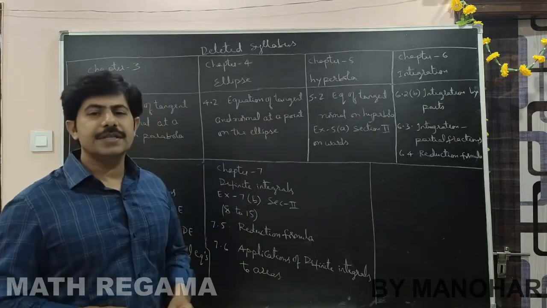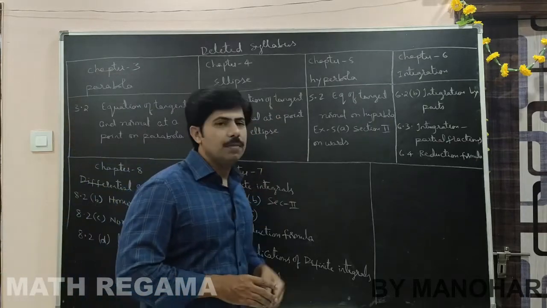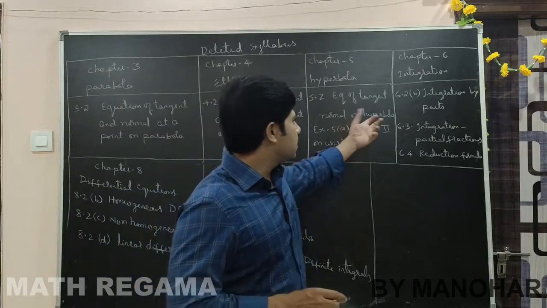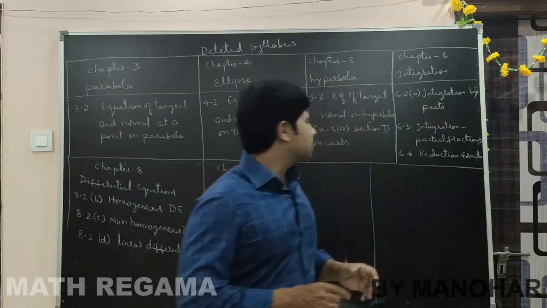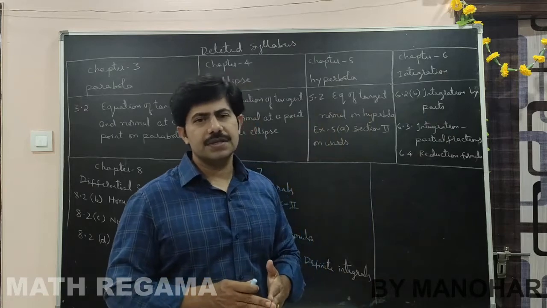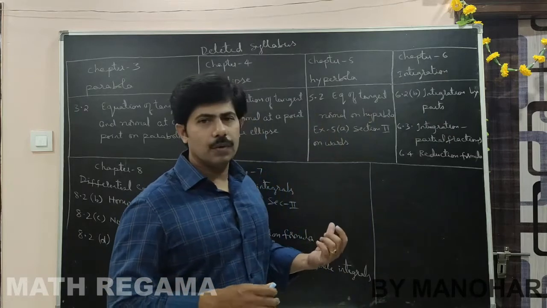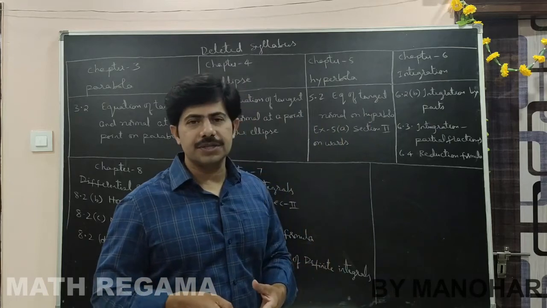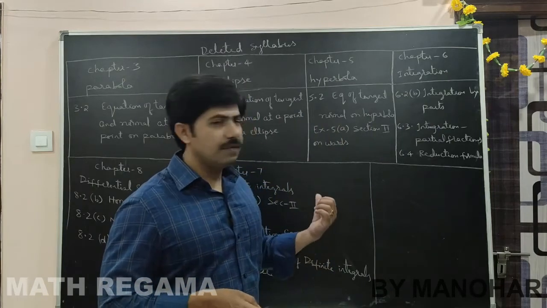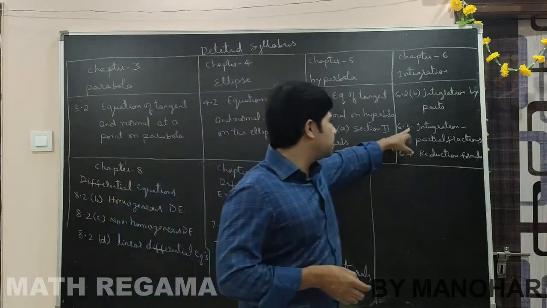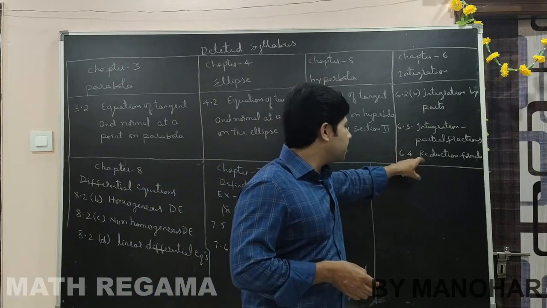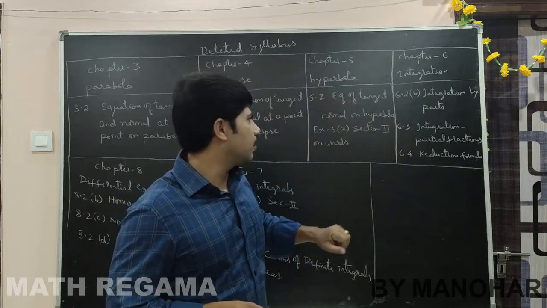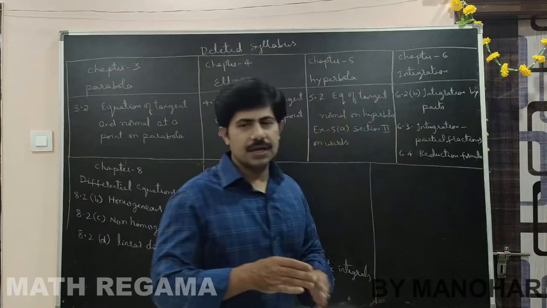And the next topic is integration, which is very, very important. In integration, integration by parts, exercise 6.2, is deleted. Only a part of the exercise is deleted. And again, integration using partial fractions, maybe the fifth exercise, and the reduction formula, the last exercise in integration. So this is deleted. Integration by parts is a complete exercise.